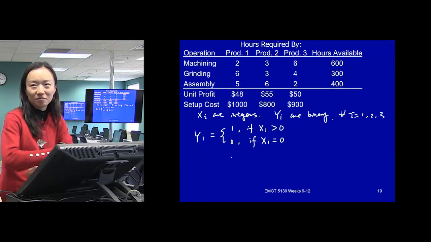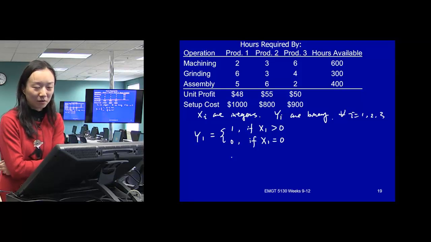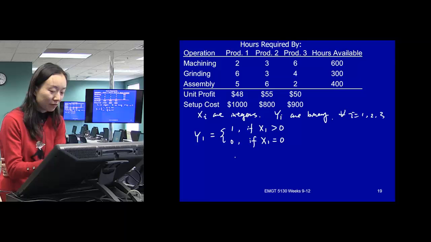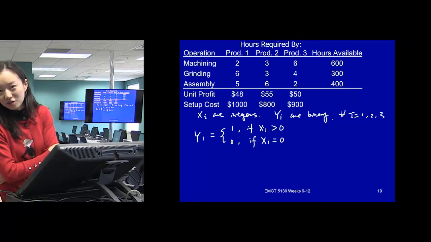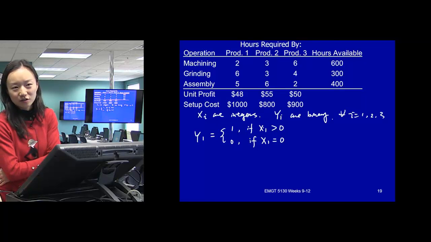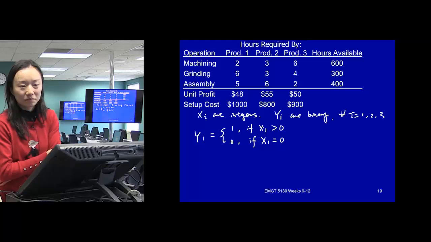I'll give you 2 minutes to think about it. You may need to introduce some value here, but remember this x1 is not a binary, so it can go to a bigger value.